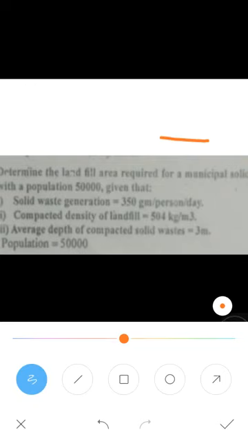So a person generates 350 grams of solid waste in a day. The compacted density of the landfill is 504 kg per meter cube, and the average depth of the compacted solid waste is given as 3 meter.